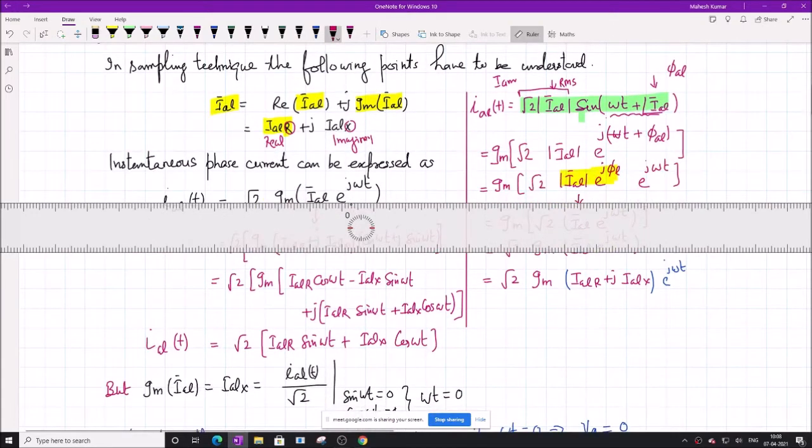Now we can write this in the form that this whole thing is the imaginary of root 2 into IAL e to the power j omega t plus phi AL.